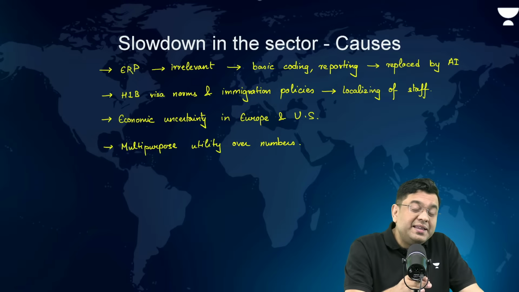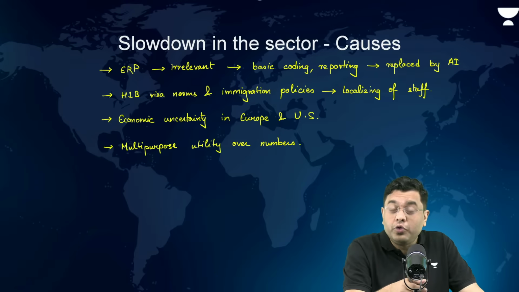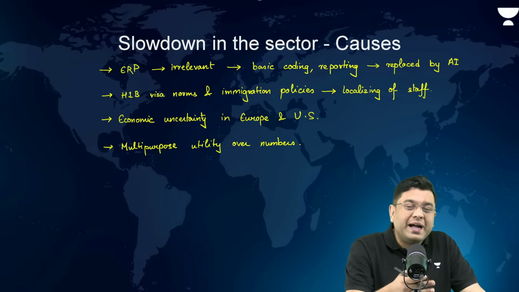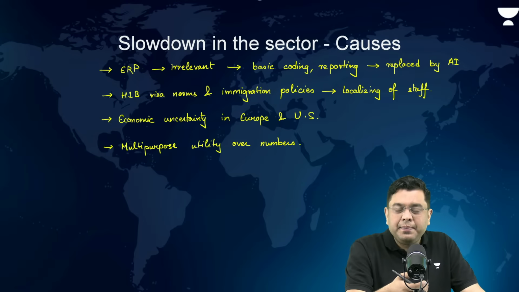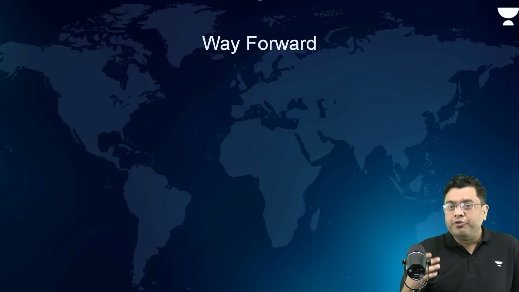Now, does that mean that the IT sector is going through a slowdown? The answer is no. Basically, what it is going through is a kind of change. And if we don't adapt to the change, very soon we shall basically be irrelevant as a sector as well. And that is where India's software edge can go away very, very quickly. So, what is the way forward here?